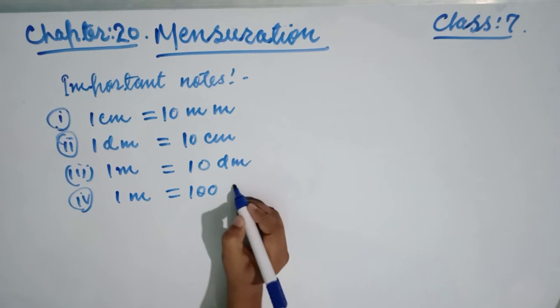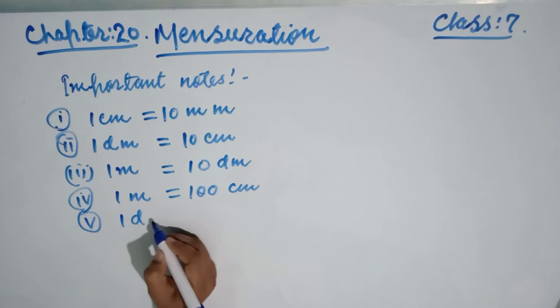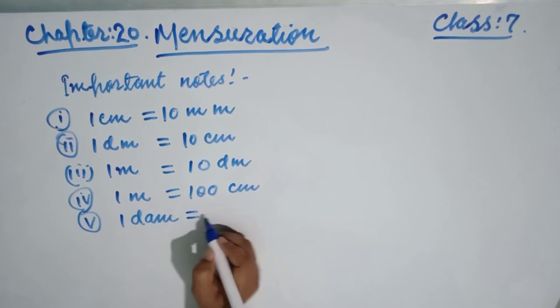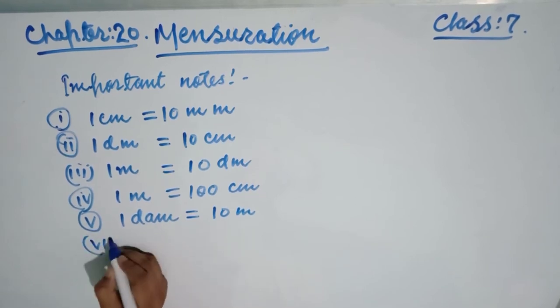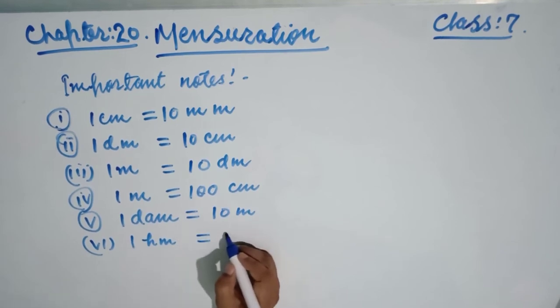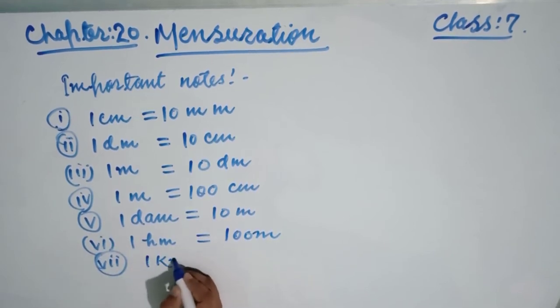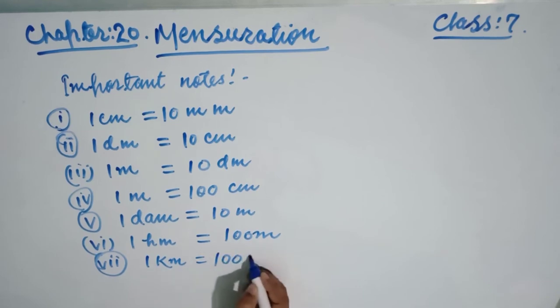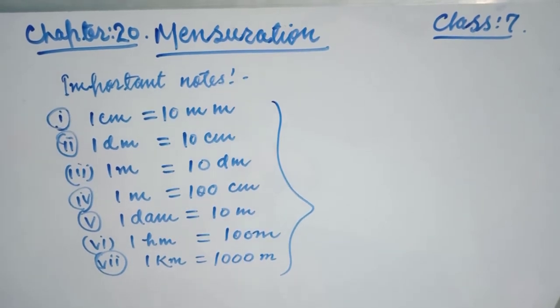This is 100 centimeters. 1 dam is equal to 10 meters. 1 hm, hectometer, is 100 meters. And the last, 1 kilometer is equal to 1000 meters.